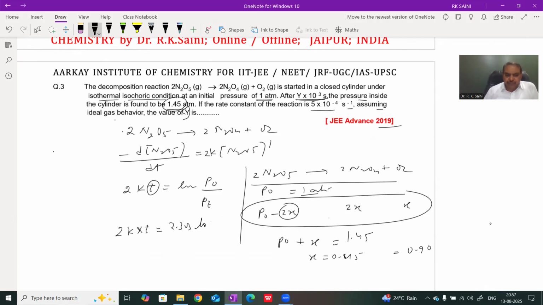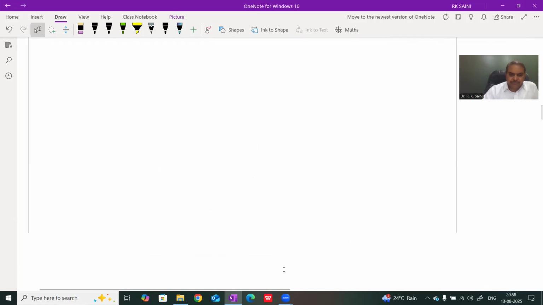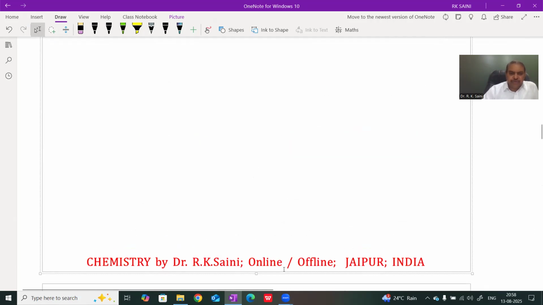Then putting the values, 2k into t equals 2.303 log of initial pressure 1 over the pressure of N2O5 after time t, which is P naught minus 2x. P naught is 1 and 2x equals 0.9. Therefore, it is 0.1, and hence log 10, which equals 1. Then putting the values.